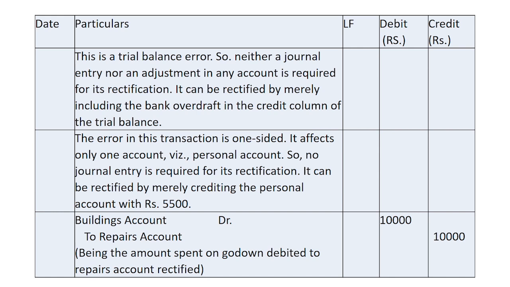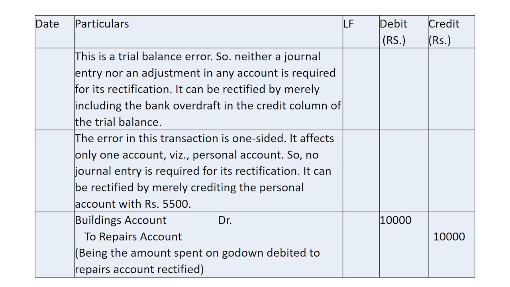The next error is a one-sided error again. In a personal account, instead of crediting the account, it has been debited. So it has got a double effect, because something should have been credited, instead it has been debited. To remove the debit effect, one credit should be given for 2,750, and to give the real credit effect, another 2,750 should be credited to the personal account. So the personal account which requires rectification shall be credited to an extent of rupees 5,500.